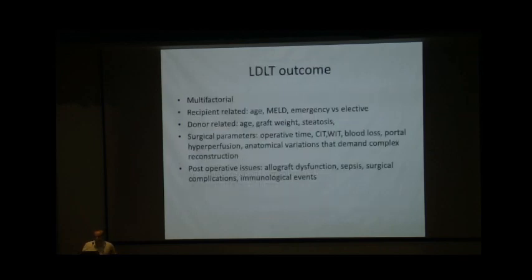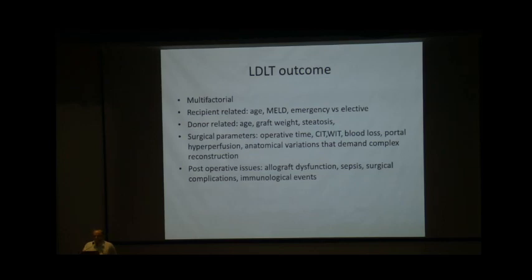With this background, the next step comes: what determines the LDLT outcome. Obviously, it is multifactorial. Recipient-related factors are age, MELD at the time of transplant, and whether it is an emergency transplant versus an elective transplant. Donor-related factors are age, graft weight, steatosis, remnant liver volume.